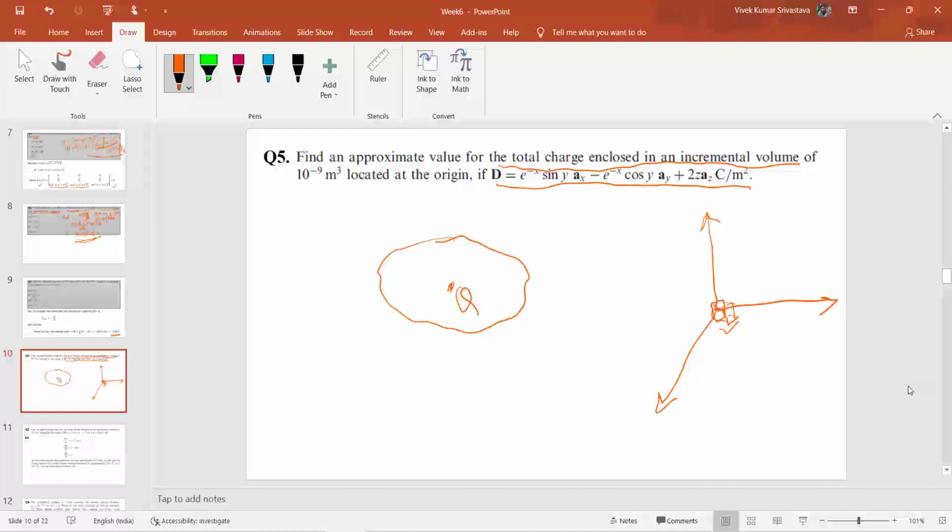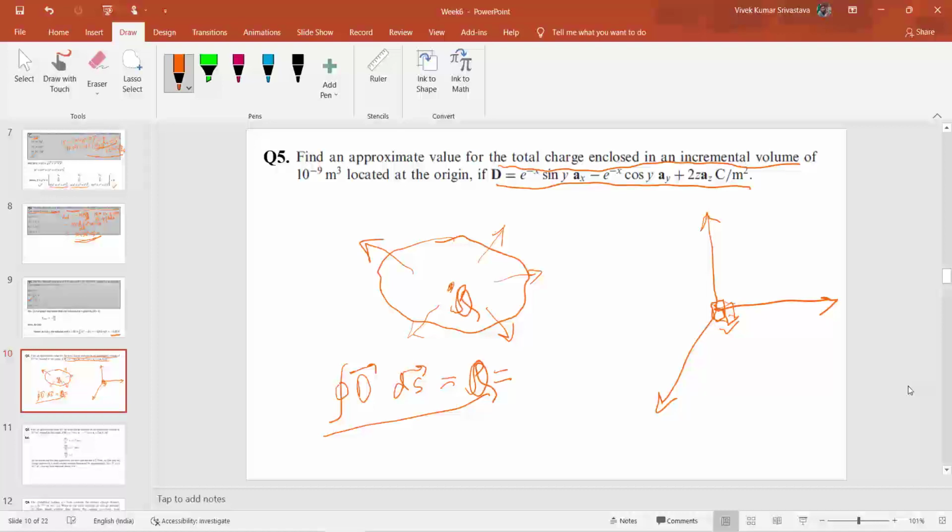The flux emanated by this charge through this surface is defined as the surface integral of D dot dS, which is equal to q. This will be valid throughout this Gaussian surface. So this will be the amount of total charge that is enclosed inside this volume.